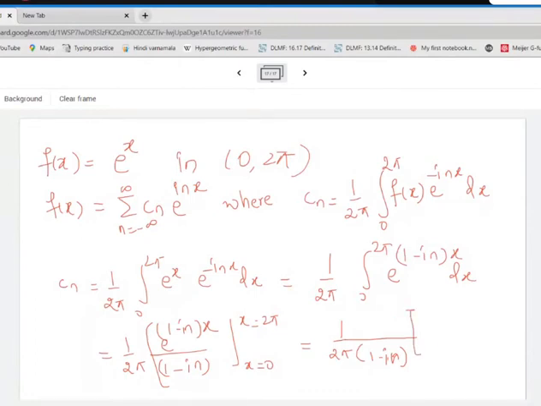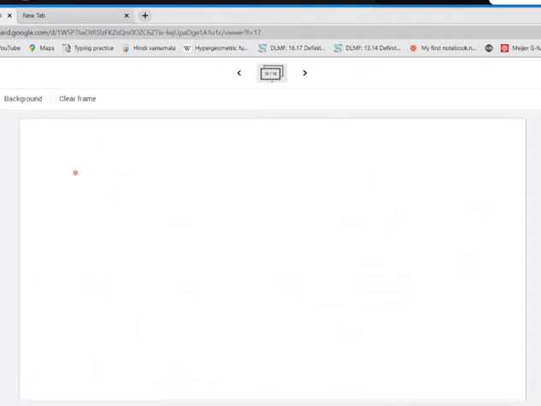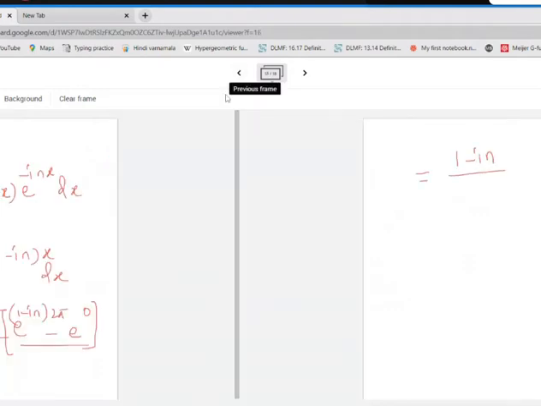Now here e raised to (1 minus i n) multiplied by 2 pi minus e raised to zero, here I'll have zero, that's all. Now we'll simplify this expression.